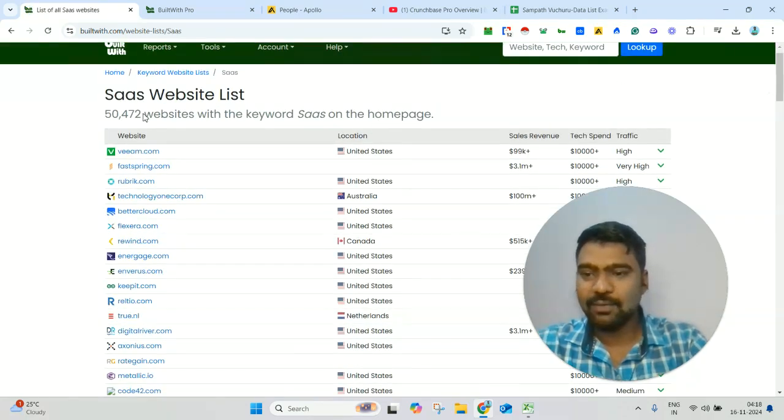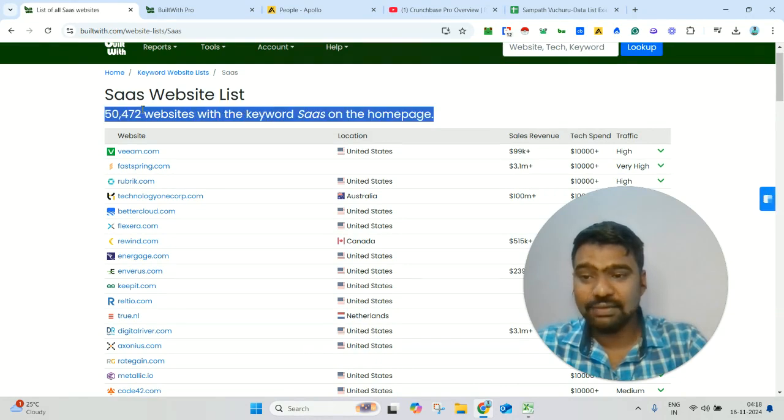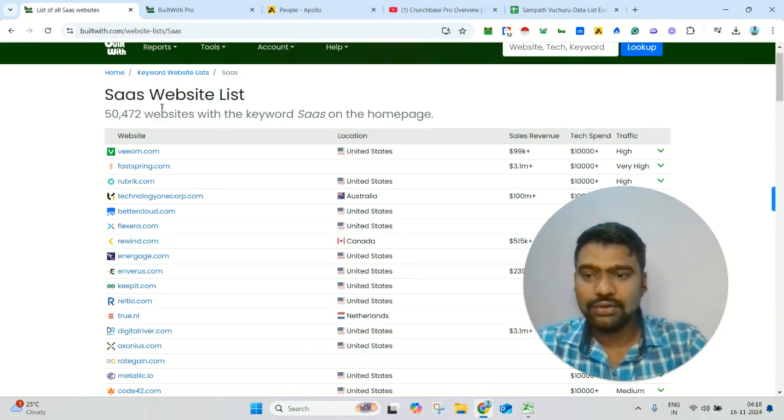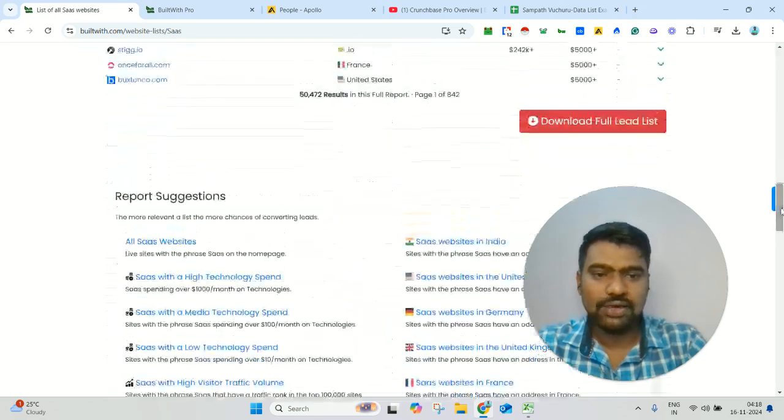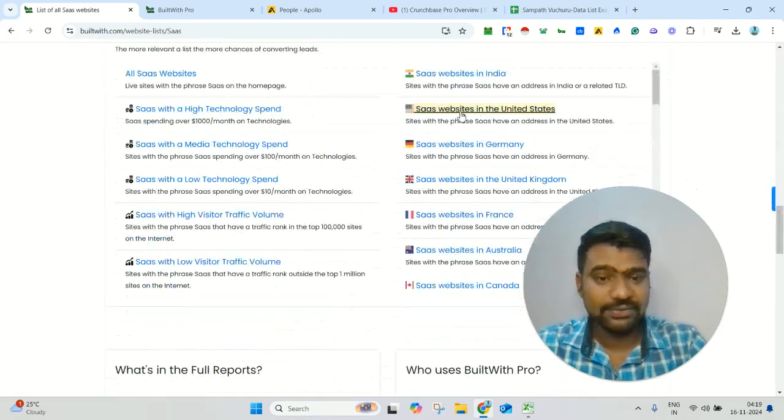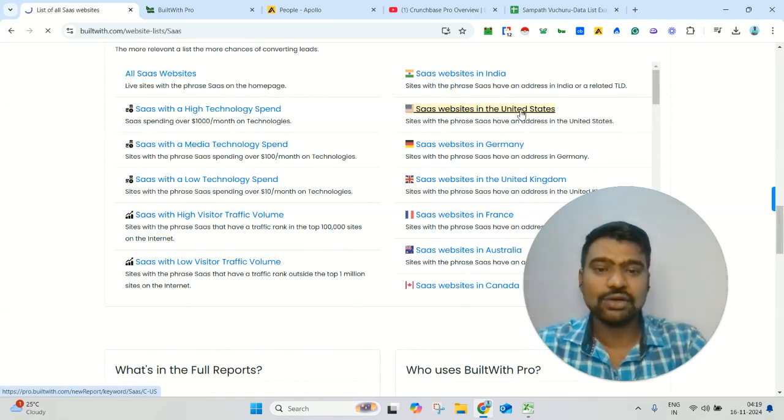Now we can see we have 50K plus SaaS websites in this report. If you want, we can collect the whole 50K report. We can scroll down a little bit and simply download it. Or if you want particular companies, like SaaS websites in the United States, we can also download like this.